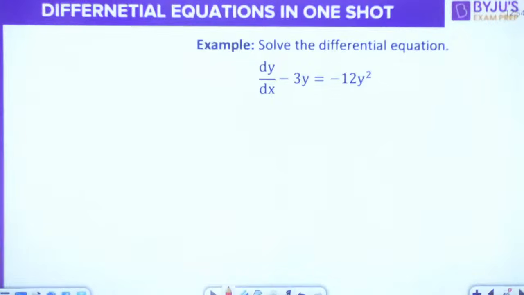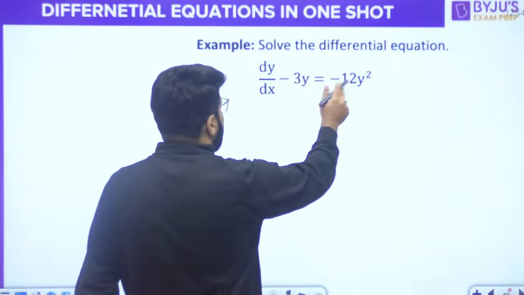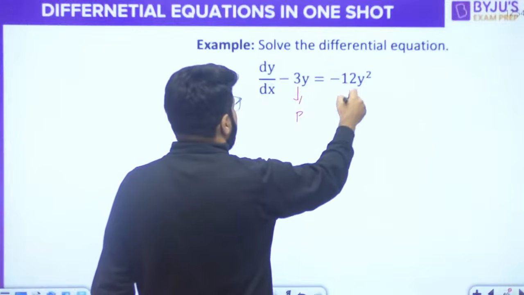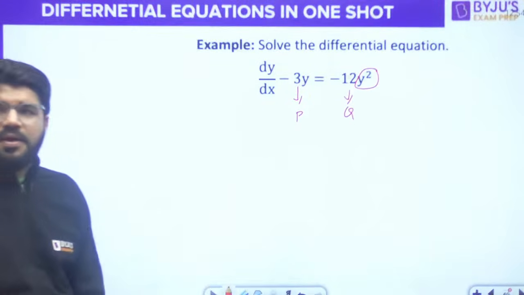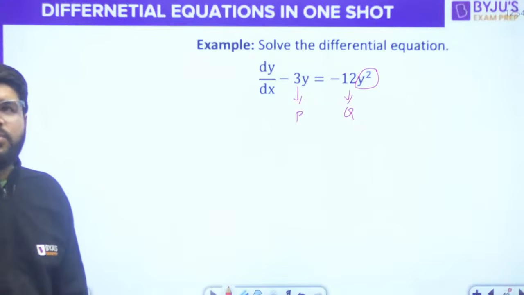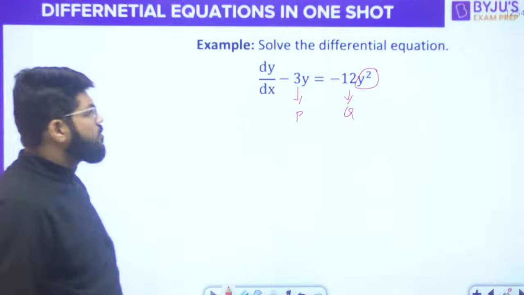Okay, so solve dy by dx minus 3y is equal to minus 12y square. Right? Let this be p, let this be q. So this is q y power n. P and q are either functions of x or they could be constant, right? That is what I have mentioned.